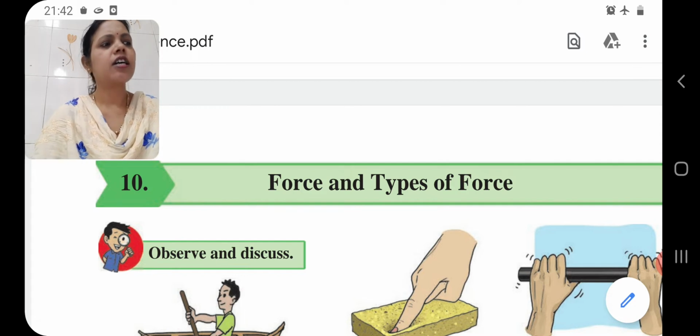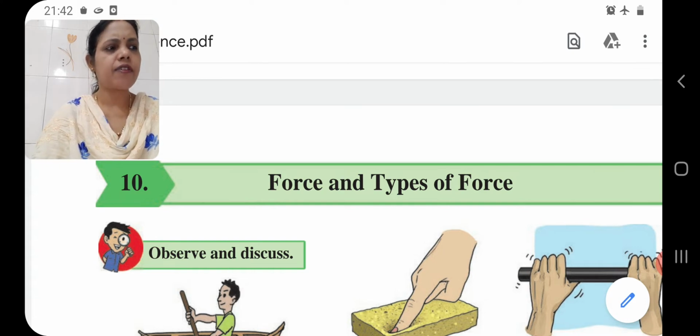To change the direction of an object in motion or to stop it, and also to change the shape of the object, we require force. Next point, there are various types of force used in our day-to-day life activities. Out of all these, we had completed muscular force, mechanical force and gravitational force.